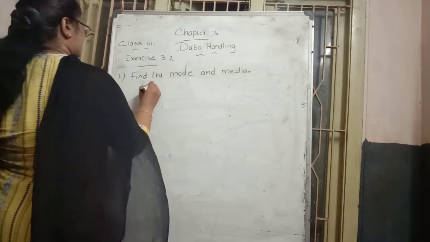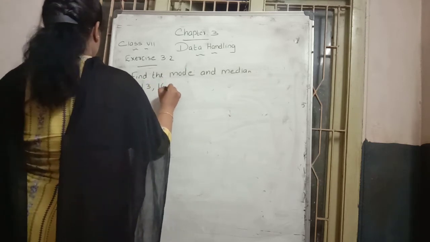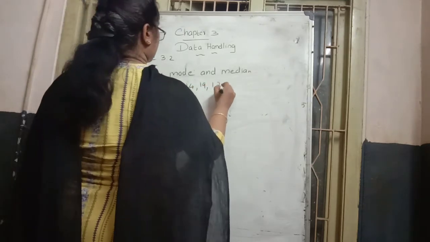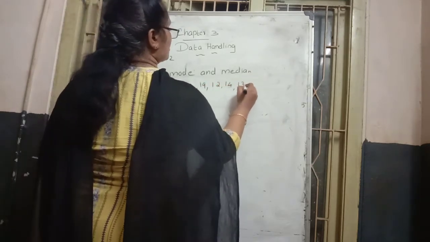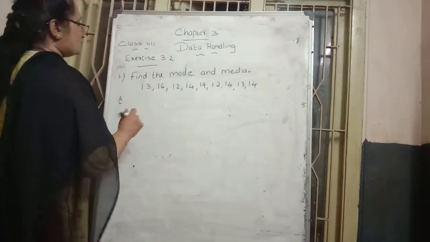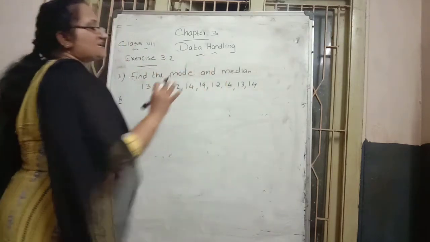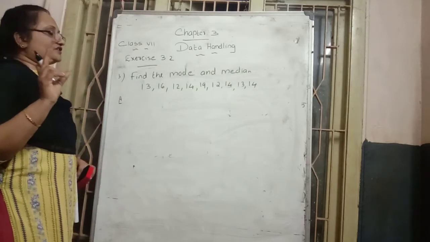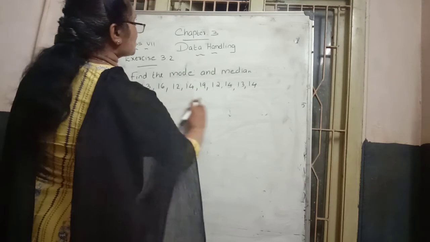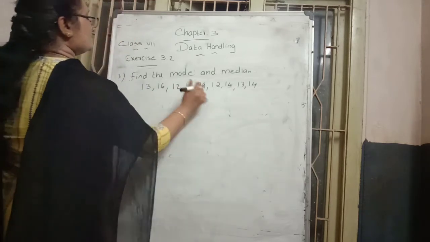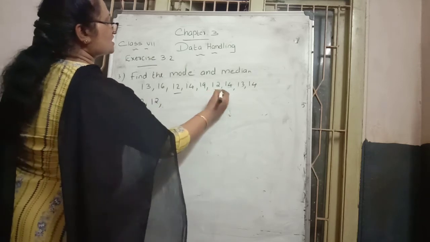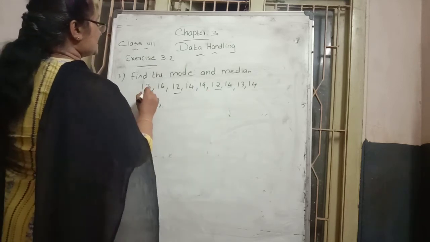The data are given as 13, 16, 12, 14, 19, 12, 14, 13, 14. So how do we write? First, what do we want to do? First we write in ascending order. Don't forget, ascending order means small number to big number. In the given data, which is the smallest number? 12 is the smallest number. How many times is 12 repeated? 2 times. Next one is 13.